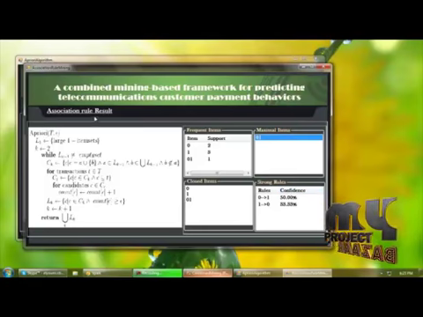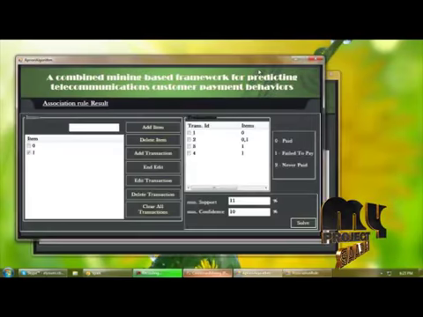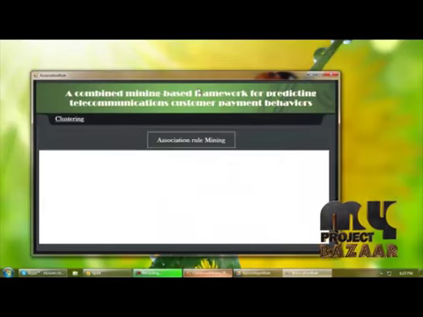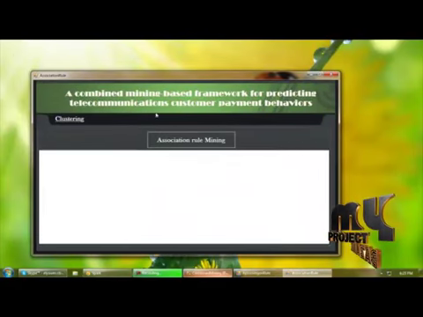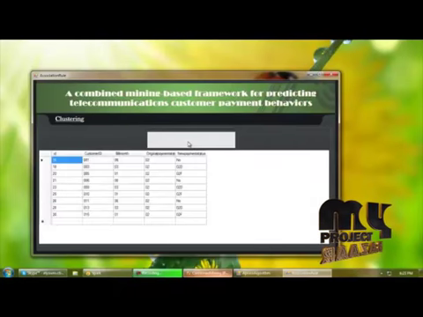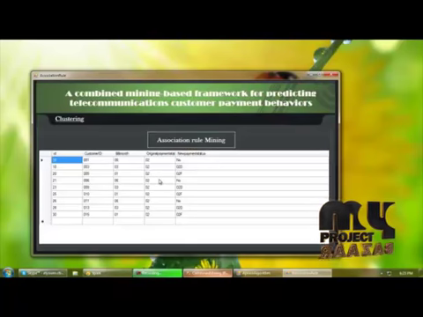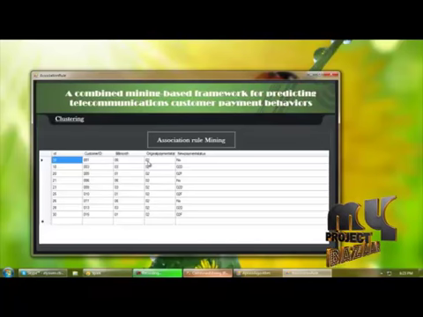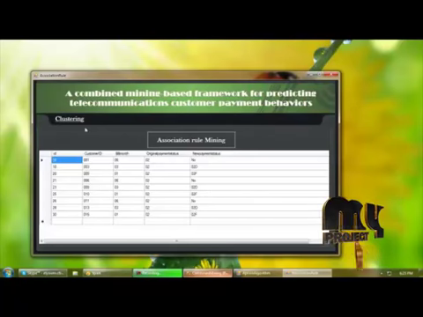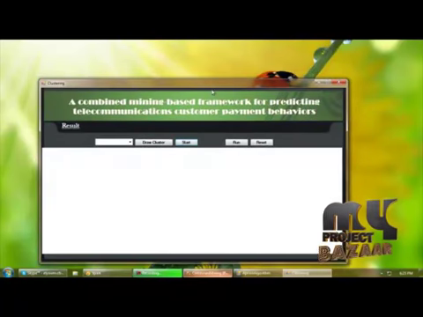And next is association rule result. Based on this algorithm, we are getting the association rule result. So by clicking association rule mining, we can get the association rule result here. From here we can get who all have paid, that is, it is 02 mentioned that customers have paid the fee. So next we go to clustering.